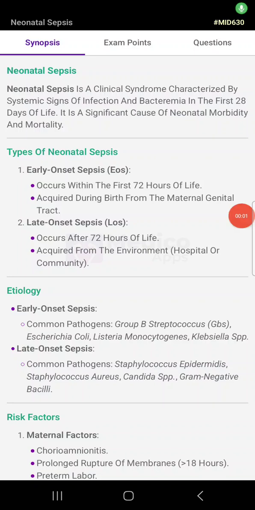Neonatal sepsis. This is a clinical syndrome characterized by the systemic signs of infection and bacteremia in the first 28 days of life. It is a significant cause of neonatal morbidity and mortality. Types of neonatal sepsis.